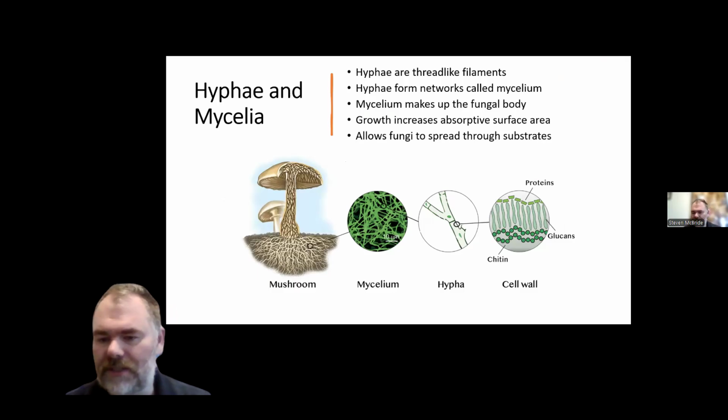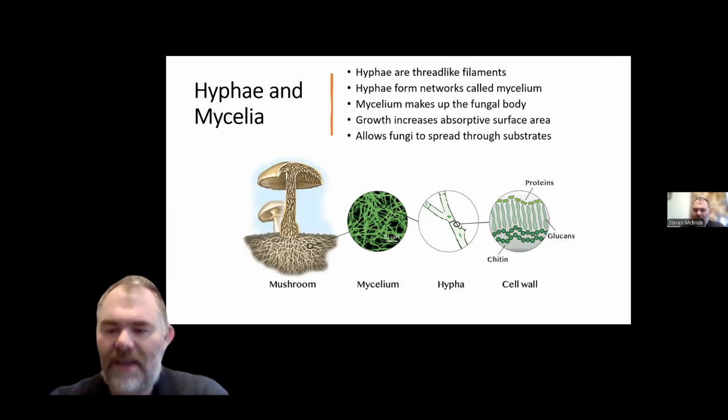The filamentous structures that make up molds are called hyphae. Each hypha is a long branching tube that grows through the environment while absorbing nutrients. As hyphae branch and spread, they form an interconnected network called mycelium. The mycelium is the main body of the fungus. This organization gives fungi a tremendous absorptive advantage. Additionally, these mycelia can form cords that are larger forms of the hyphae that extend through the soil. If you see mold spreading across bread or fruit, most of what you are seeing is actually fungal mycelium.